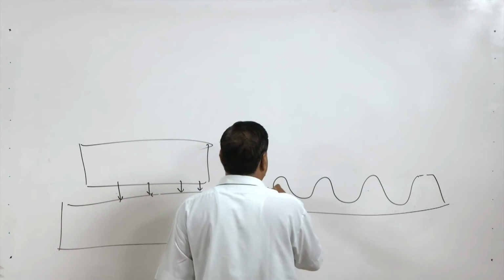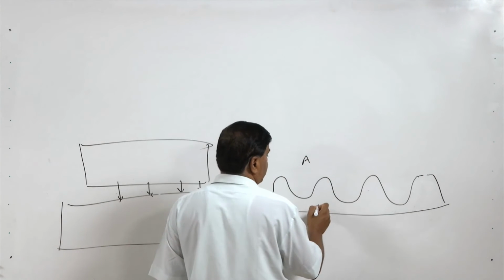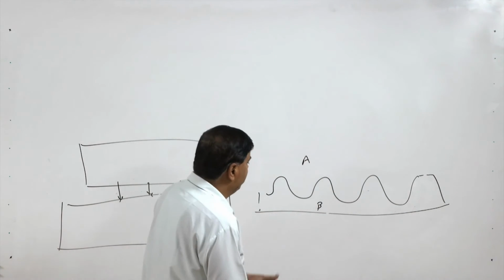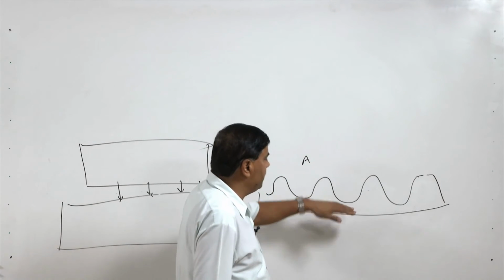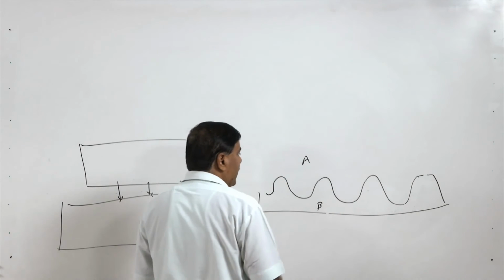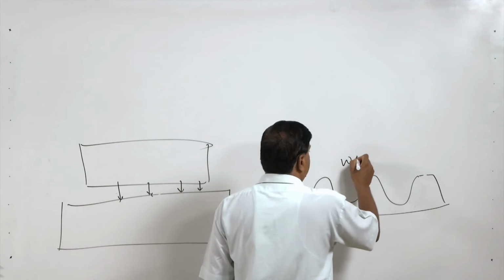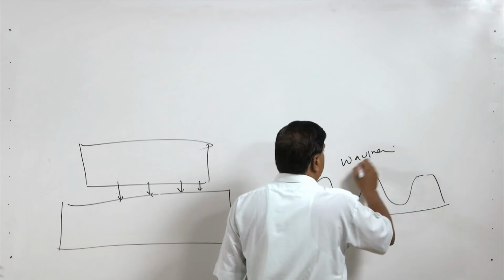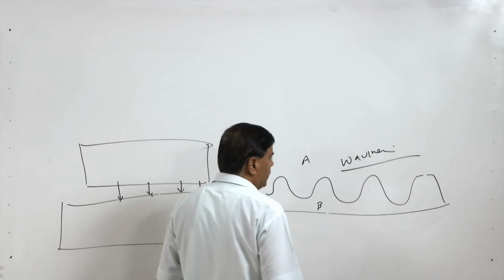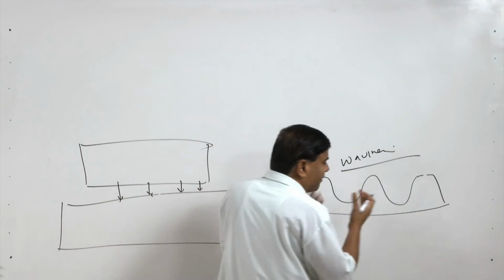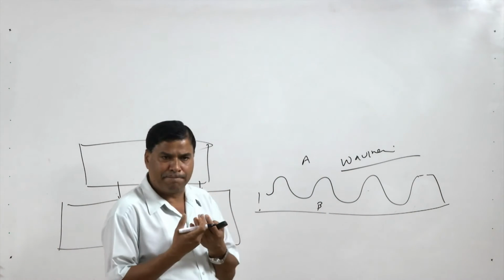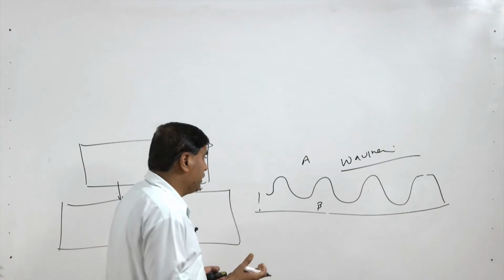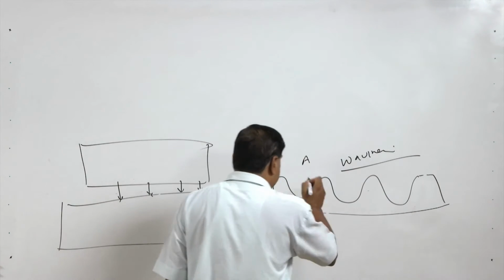This side is A metal and this side is B metal. A metal penetrates into B and B penetrates into A. This kind of waviness is good for the strength of the joint. The greater the waviness, the greater the interlocking and the strength of the joint,